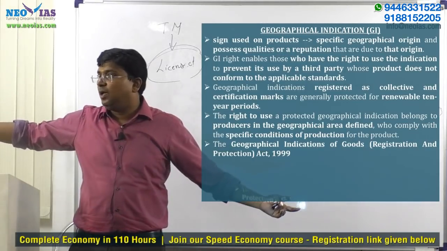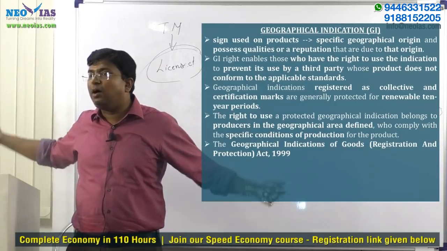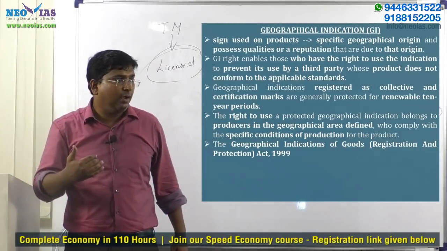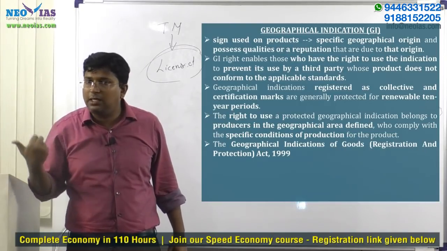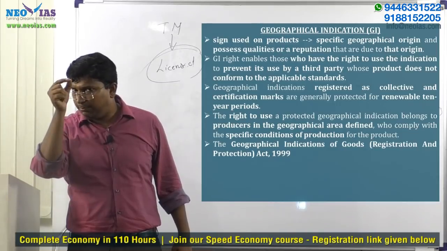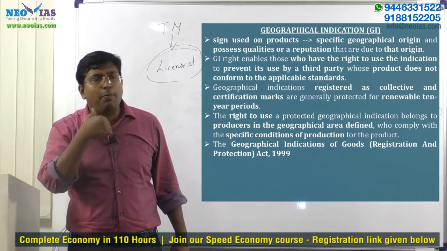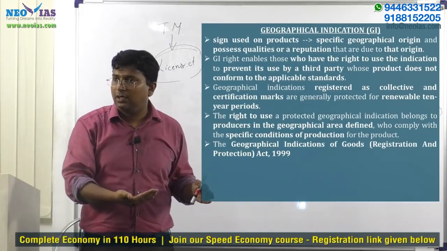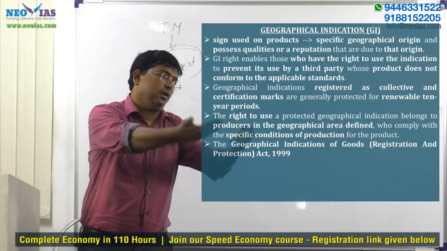See, any farmer in the Darjeeling area can claim his tea as Darjeeling tea. But there will be a cooperative body on behalf of the community.